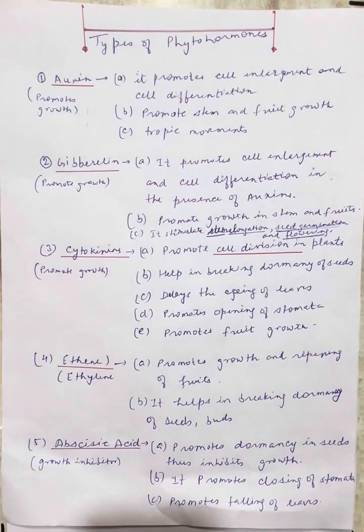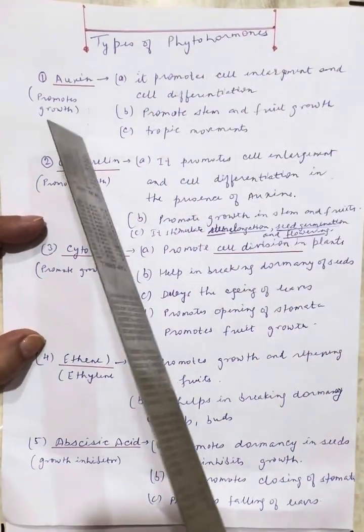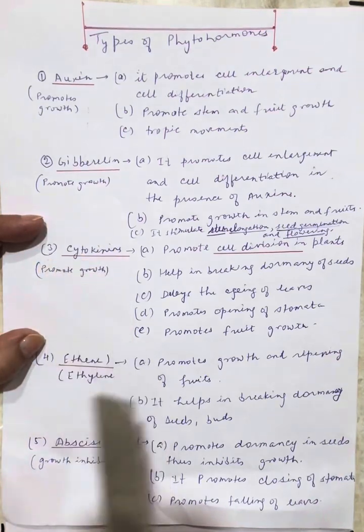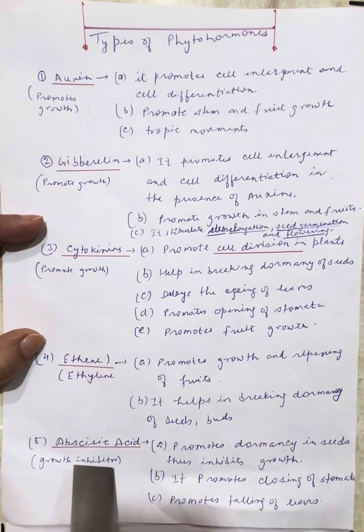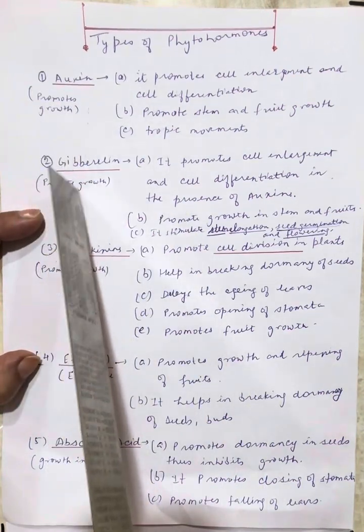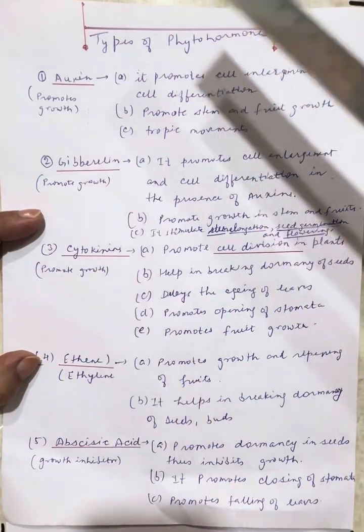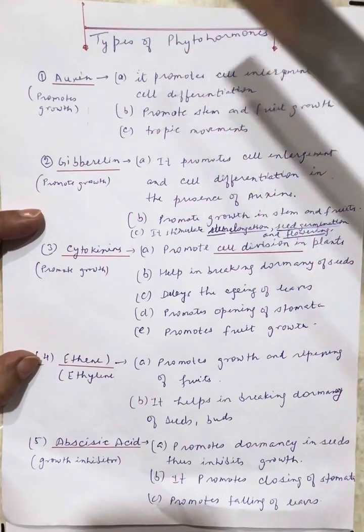Next thing is, we have seen that the plant hormones are responsible for all the changes or growth in plants. So what are these plant hormones? There are many: one is auxin, then gibberellin, cytokinin, ethylene, and abscisic acid. These are all very important, and we have to discuss each and every one. So first of all, how auxin behaves.